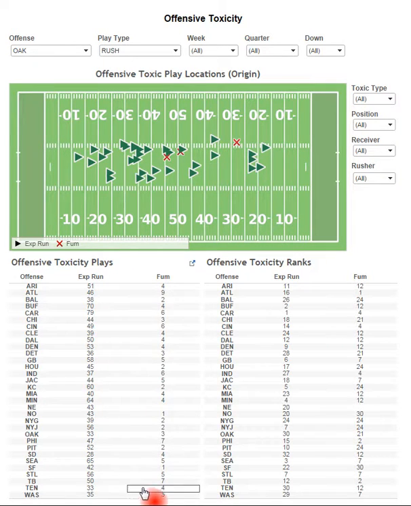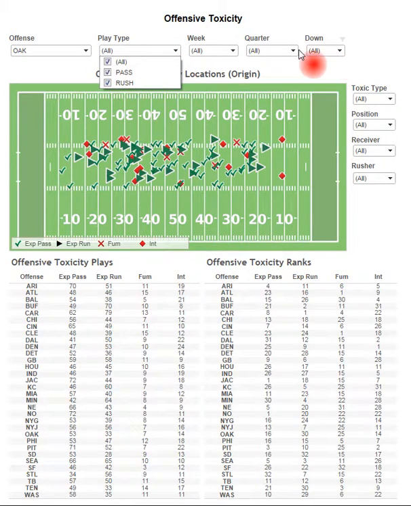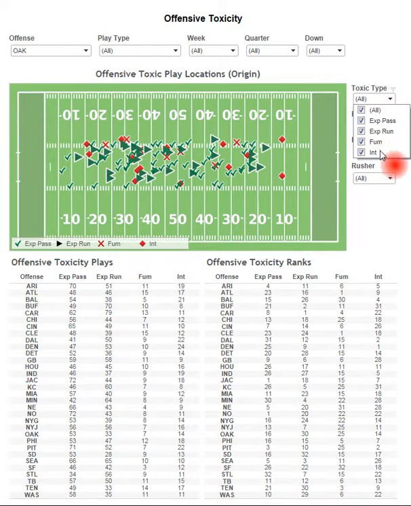But then we still go down here and we look at the teams, explosive runs and fumbles, and how they rank. If we want to go back to look at all of them together, we could do that. But you can look at based upon the week, the quarter, and the down. But based upon this graphic, if you want to look at specific things, so let's say we want to look at all the types of explosive plays. We want to get rid of the fumbles and the interceptions.